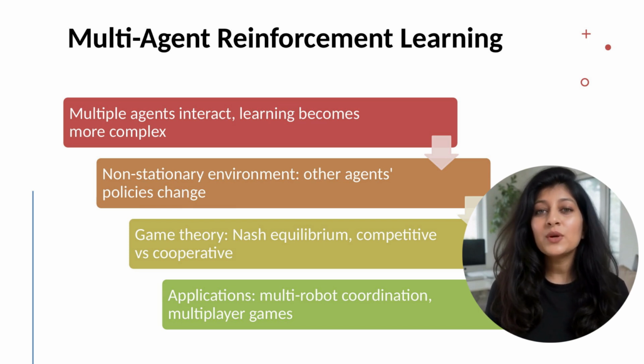Applications: multi-robot teams cooperating on tasks. Autonomous vehicles navigating shared roads. Multiplayer games, like AlphaStar, StarCraft 2. Recommendation systems with multiple stakeholders. Multi-agent RL is a rich research area with many open problems.